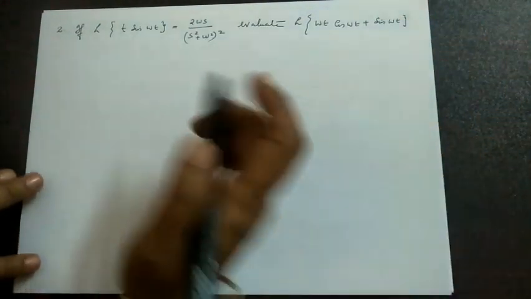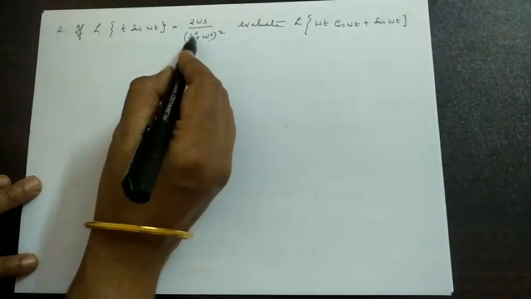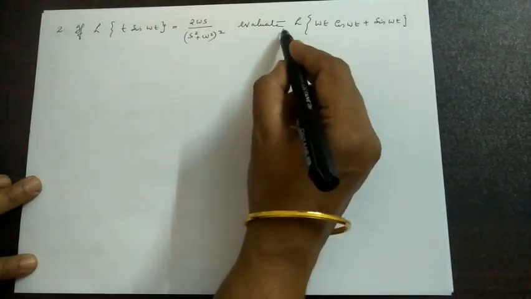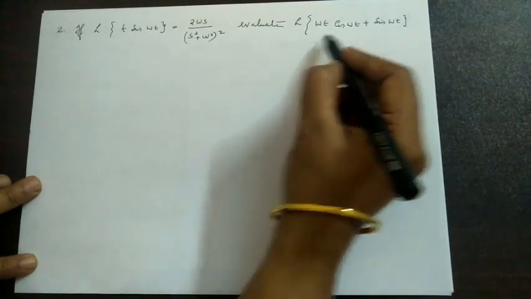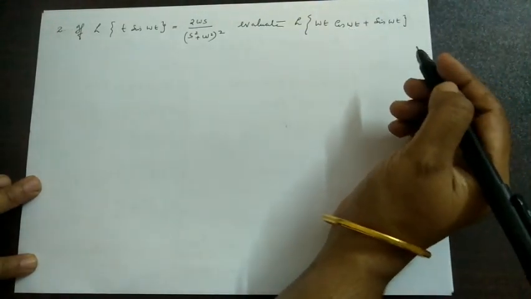Here, given that the Laplace transform of a function of t is equal to f bar s, we want to evaluate the Laplace transform of another function which contains omega and t.